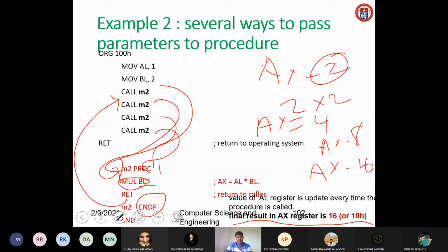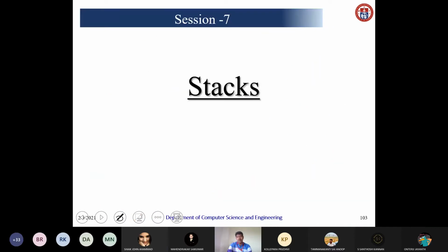Okay, any doubts? Anybody having doubts? No, sir. Okay. Next we will see about stacks. So what is meant by stack? Anybody?